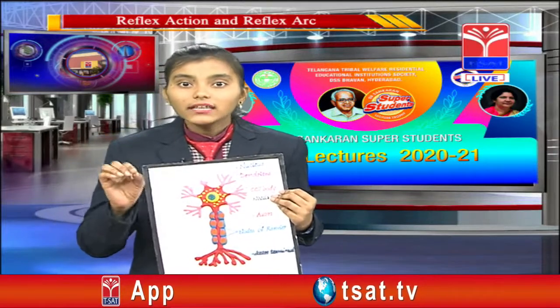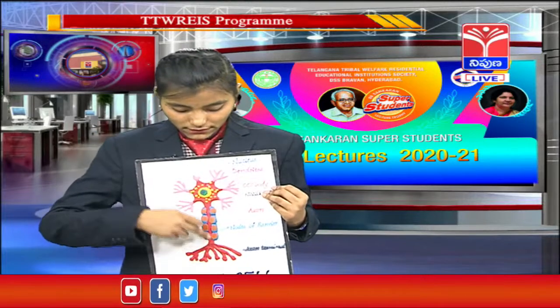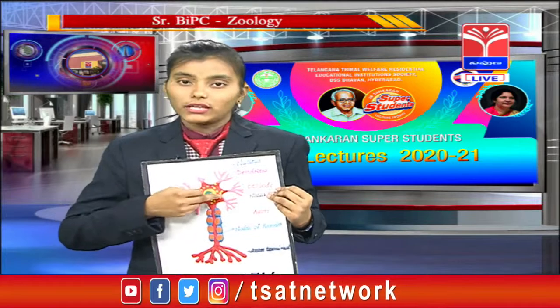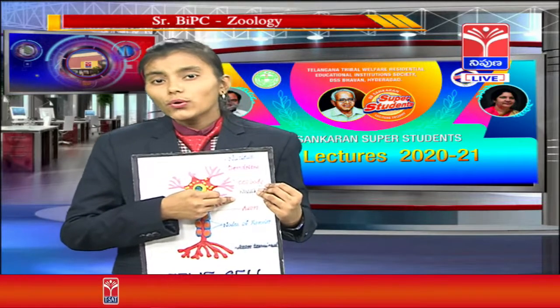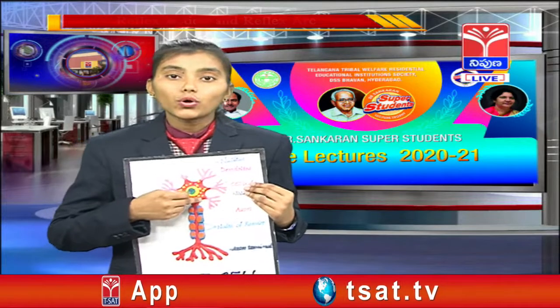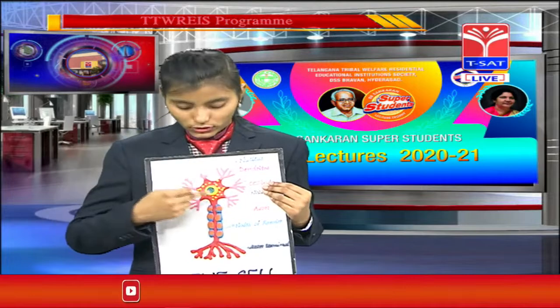The dendrites are the ones which receive the information and pass it through to the cell body. So we can say that the dendrites play the main role in transmitting the information to the cell body.